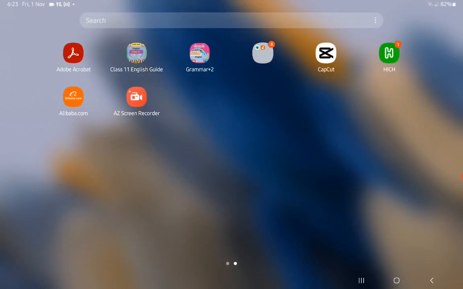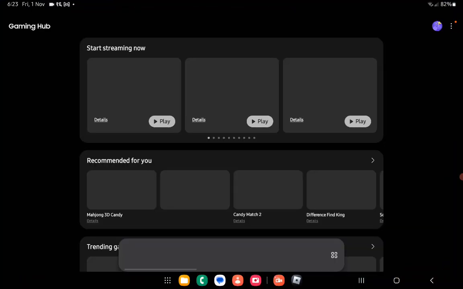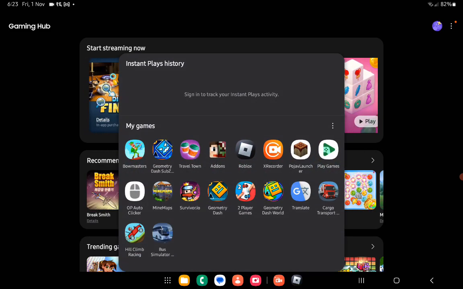Today, I'm gonna be showing you how to download xrecorder in your tablet. Xrecorder to record your screen.